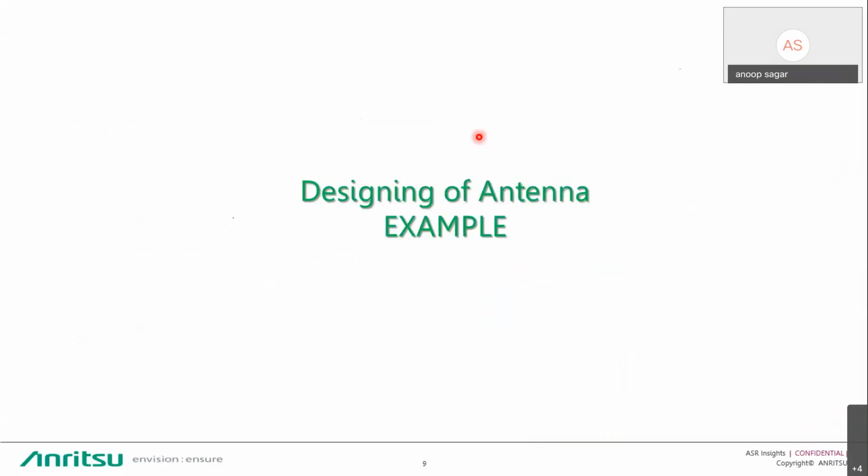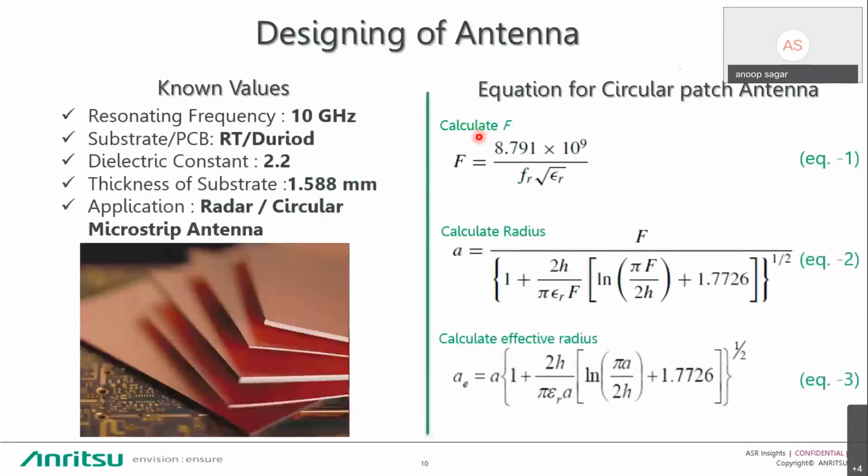Now I'm talking about designing an antenna by taking an example of how we design an antenna. There are mainly four steps. The first one is designing the antenna with the help of mathematical equations. Then you can model your antenna in HFSS or some other EM software. Then simulation, then fabrication, then testing with the help of a vector network analyzer.